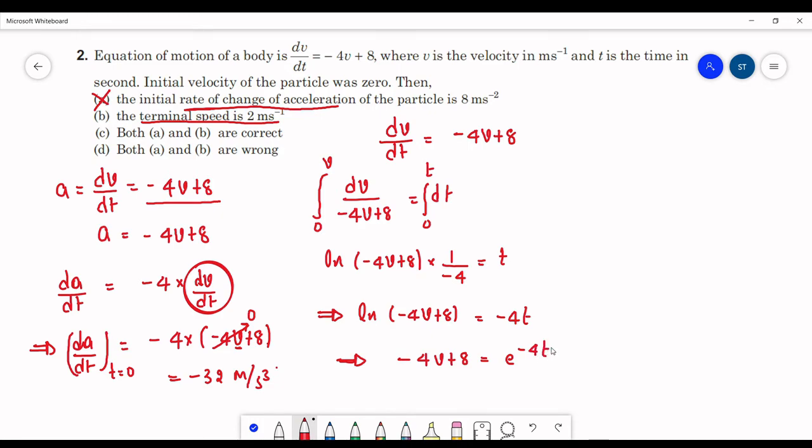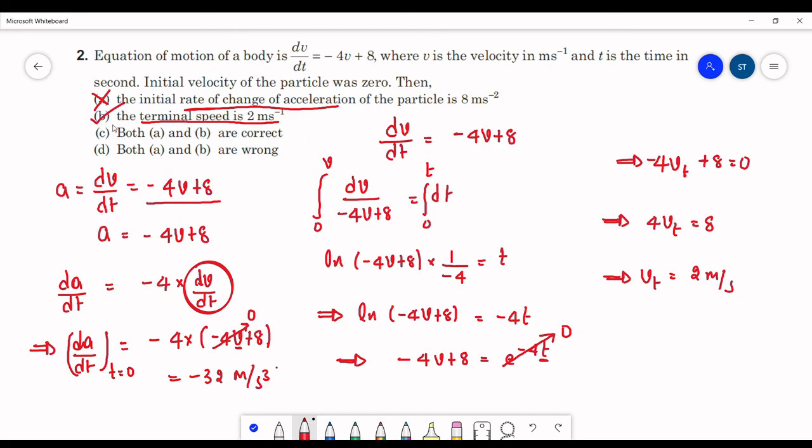We want the terminal velocity. Terminal velocity is the velocity attained after a long time, meaning substitute t equals infinity. So this right hand side will become e power minus infinity, which tends towards 0. So here, writing the terminal velocity as vt, minus 4vt plus 8 is equal to 0. So 4 times the terminal velocity equals 8, or we can say the terminal velocity equals 2 meter per second. So this option B will be correct.